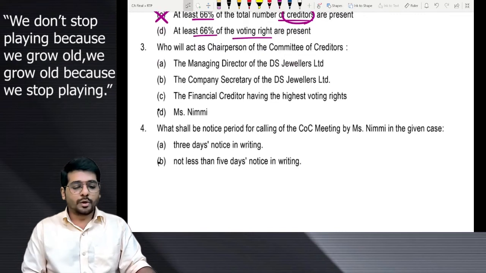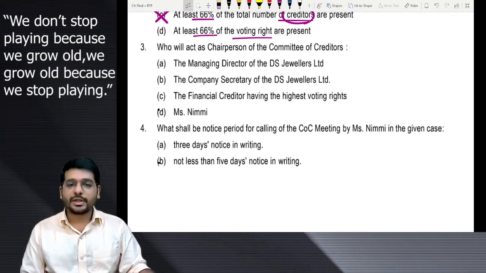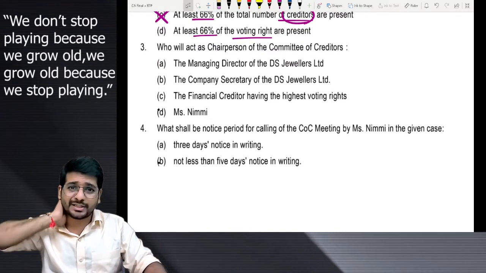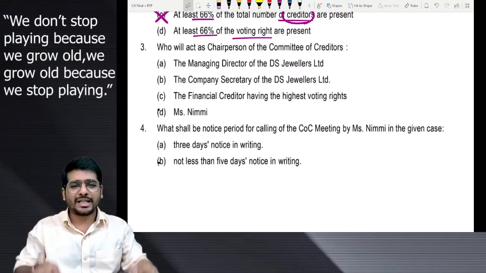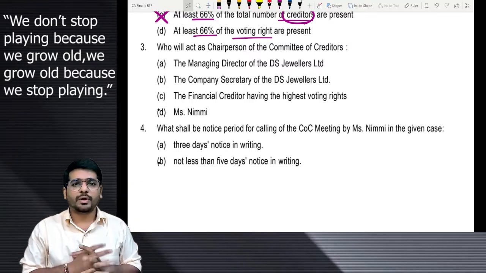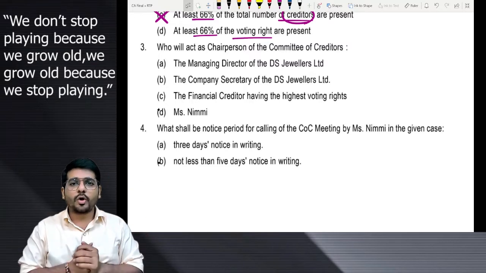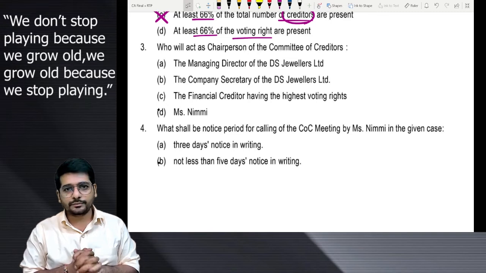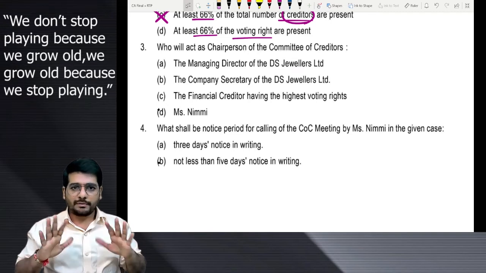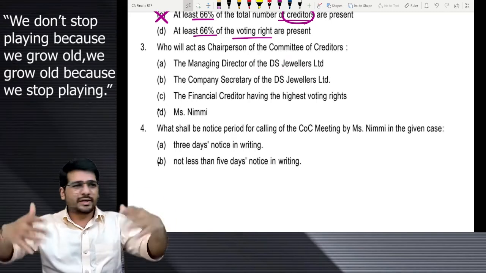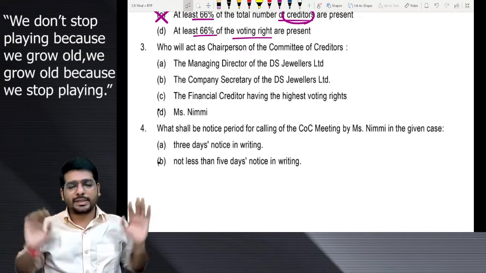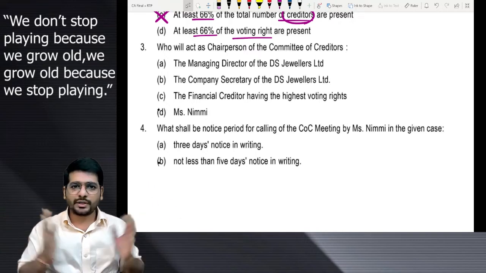Now, sir, who will act as the chairperson of the committee of creditors? Pretty simple question. Forget the answers, forget the options they have given. You think, who all are there in the committee of creditors? RP will be there? Yes, sir. All the different creditors will be there. So many creditors can be there.